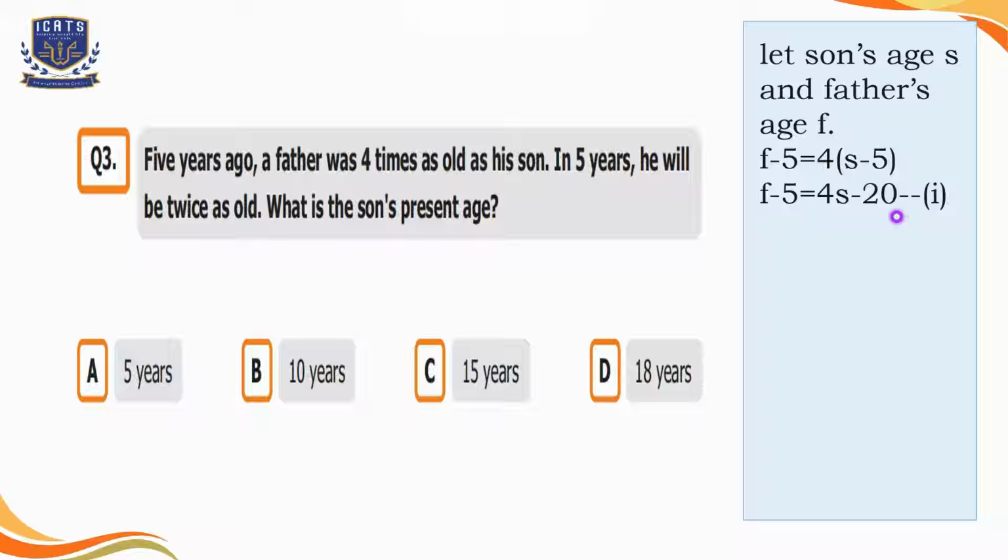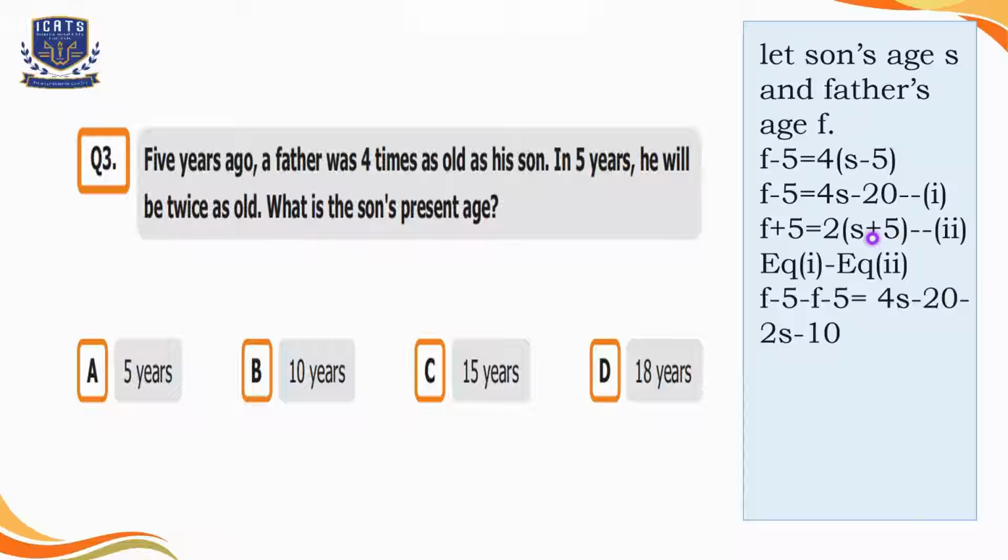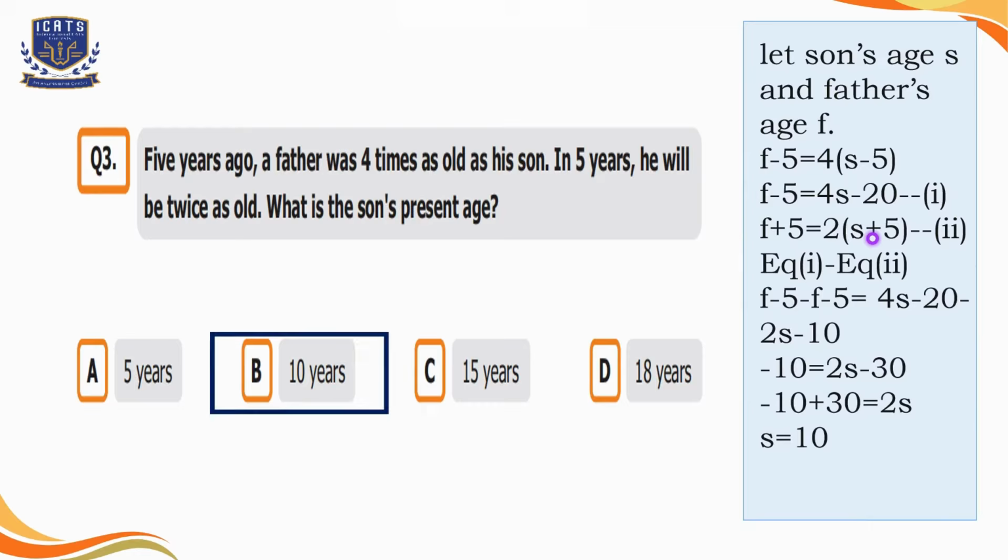Now in the second part of the question, it's mentioned that in 5 years he will be twice as old. So now we are going to make another equation. As we are talking about the future, that's why we have added 5 to the ages of father and son both. Now here, as the father will be twice his son's age, we have multiplied 2 with son's age. Now we will solve equations 1 and 2, like we will subtract equation 2 from equation 1 and then we will get S is equal to 10. So we can say that son's age is 10 years, which is our option B.